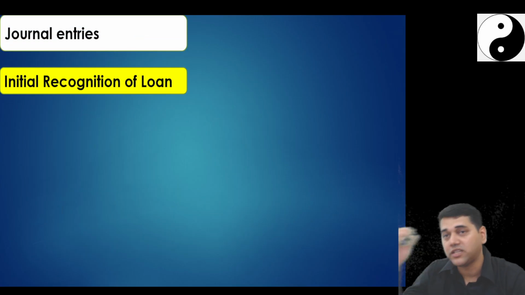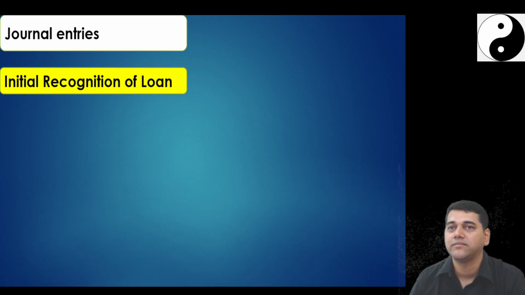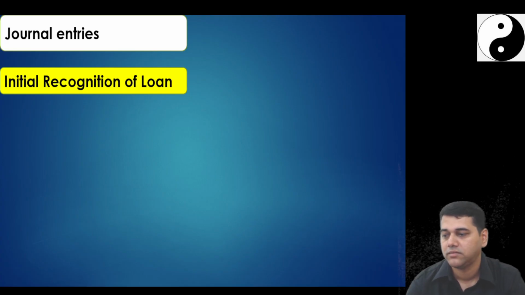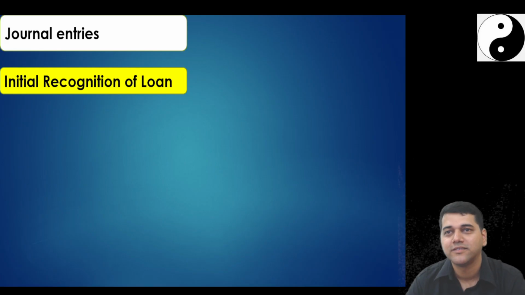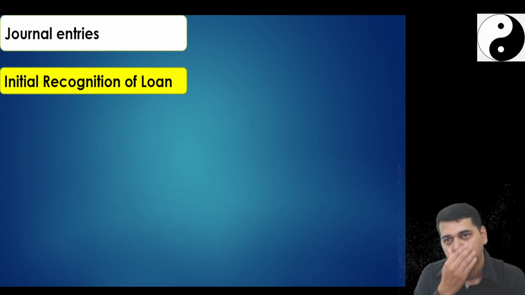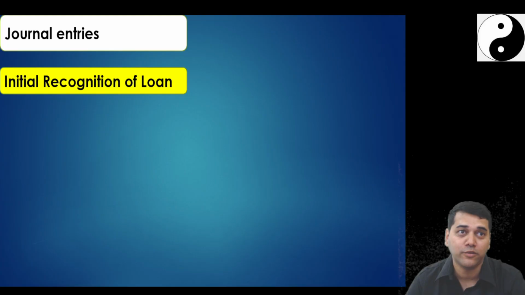Okay, let us go for the journal entry now. What is my initial recognition entry? Please pass. What is my initial recognition entry? Employee loan account debit, how much? 14,06,000. Very good. Why? Because it is at a fair value.